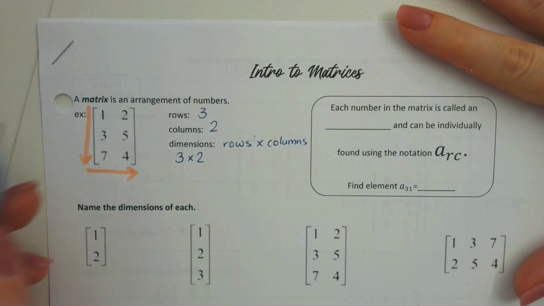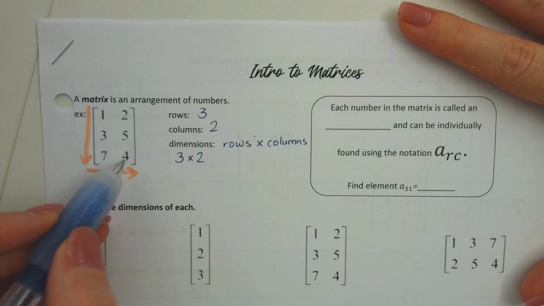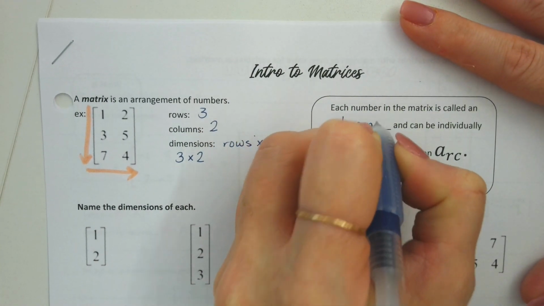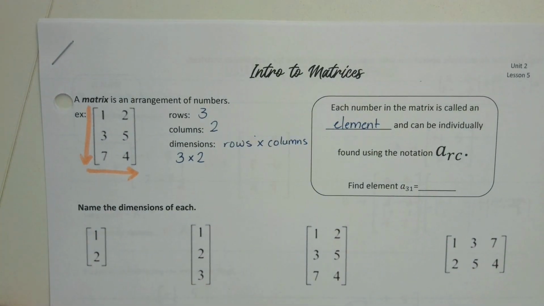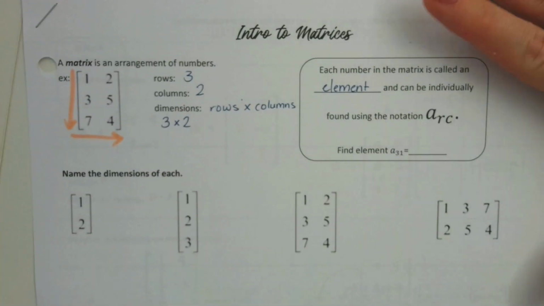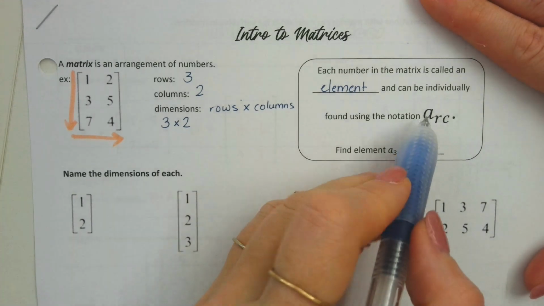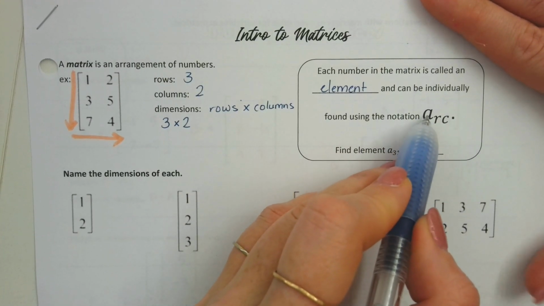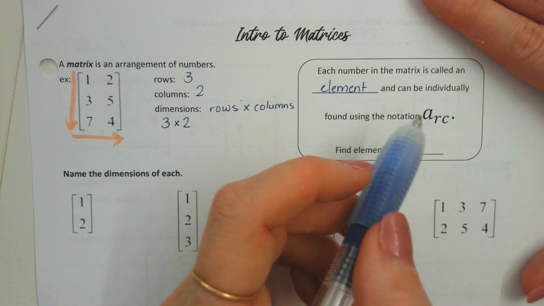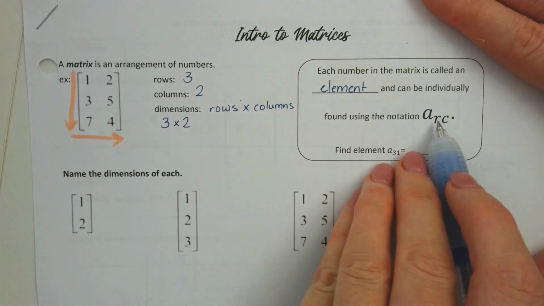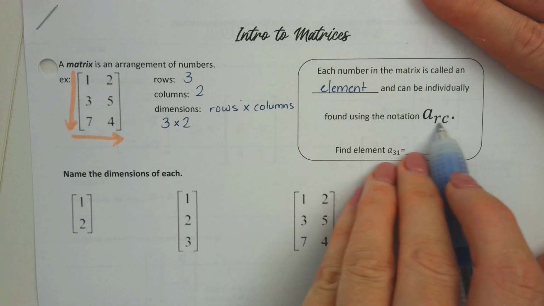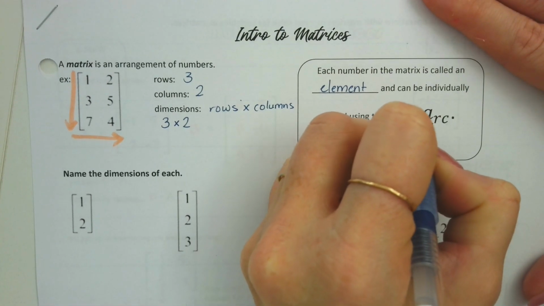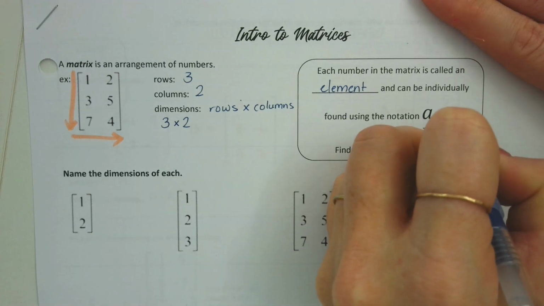Now, each little number in this matrix, all these little numbers, these are what are called the elements of the matrix. It's called an element, and we can individually find elements using a specific notation. So first thing we're going to do is put a big letter, and that's usually just the letter that represents the matrix, and it can be any letter. I usually just use A. And then they'll put 2 little numbers as a subscript. The first number is going to be the row number. The second number is the column number.